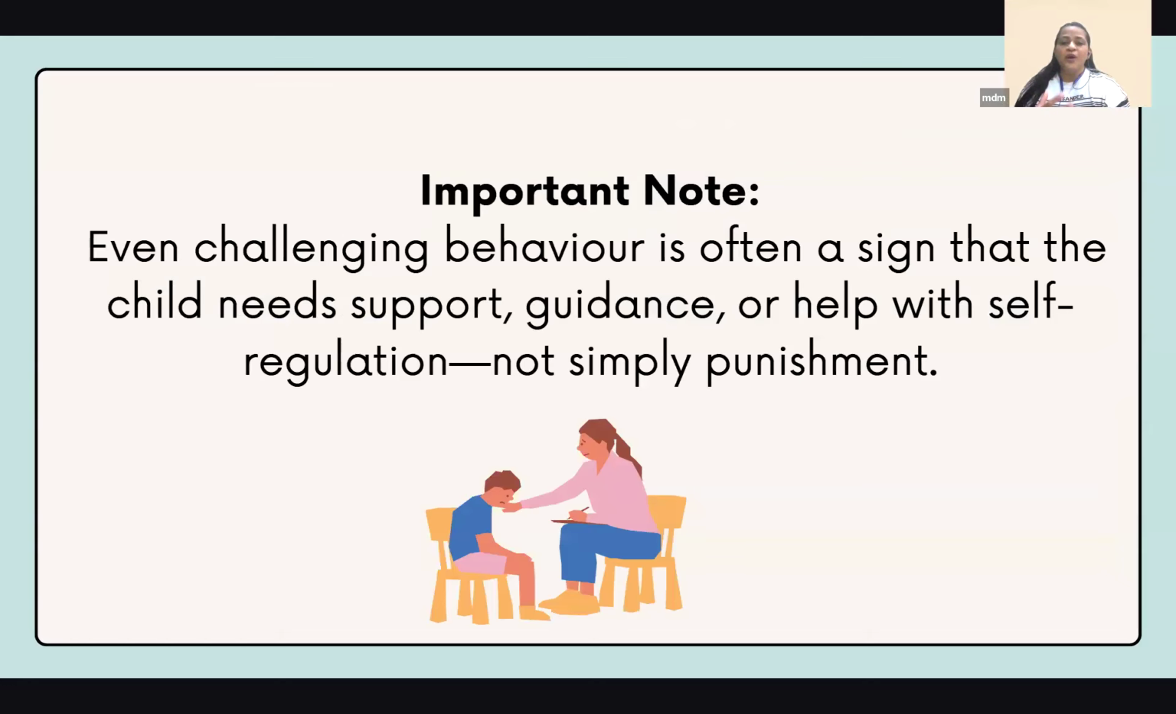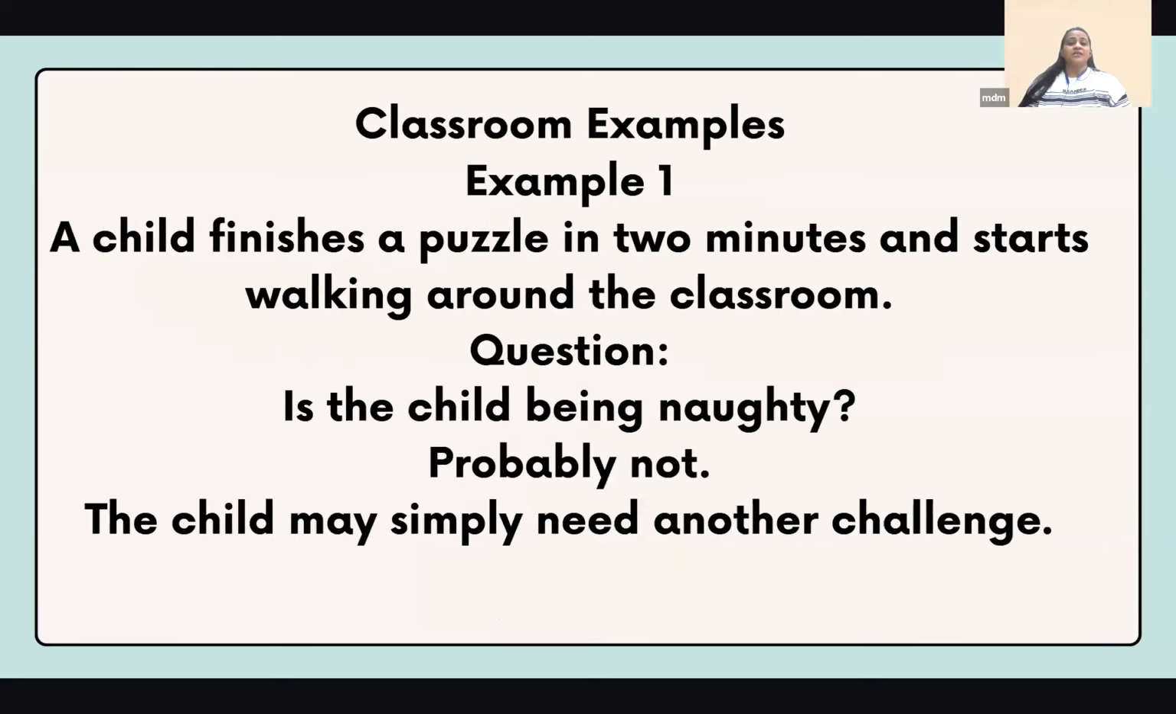One thing that you need to remember: even with challenging behavior, it's not that it's okay, but it is not a bad child tag. They don't know. Basically, the child needs support, guidance, some kind of regulation and understanding. Just don't punish the child. Punishment will not come into that. Okay, so here are some examples.